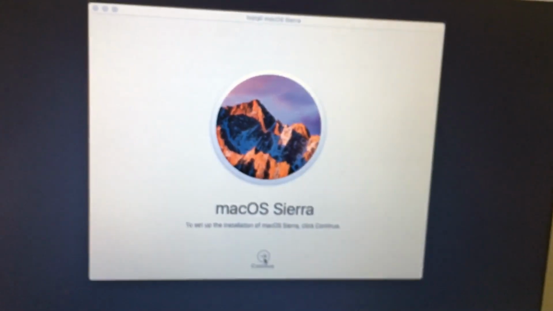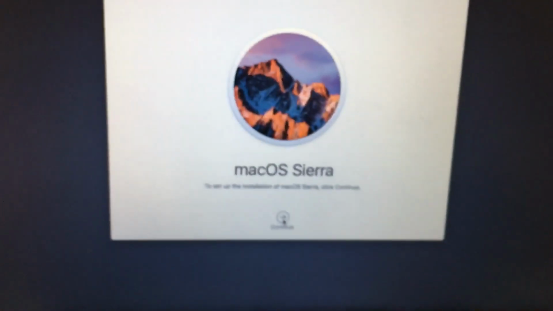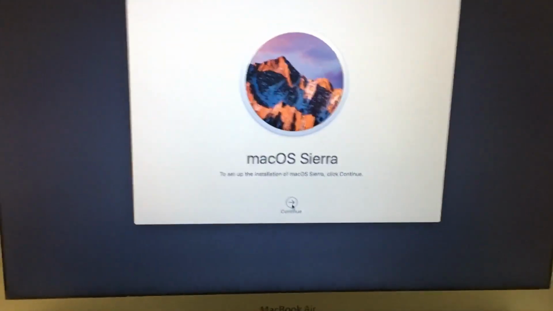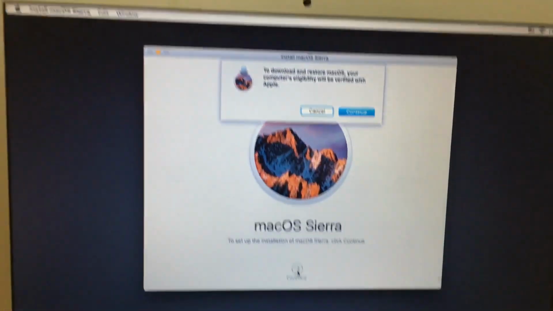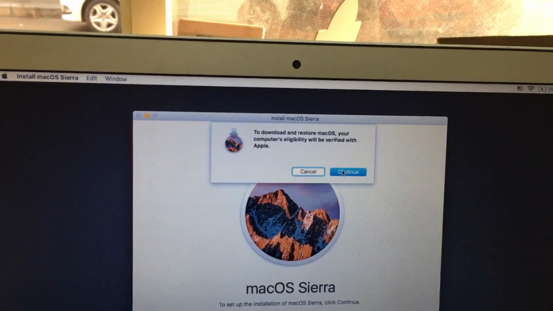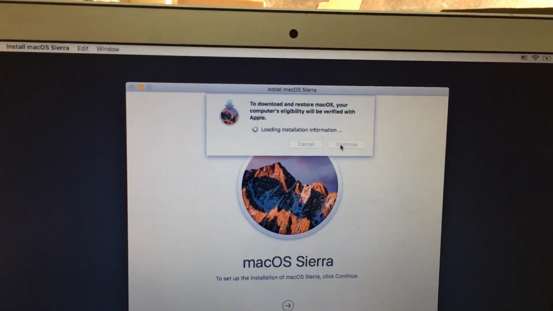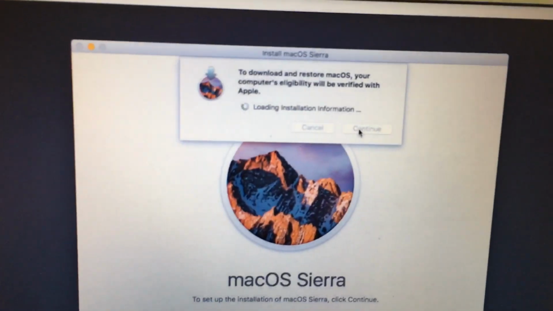Now we will try it once again. Now I click this continue button. It will ask to download and restore macOS. I select continue. Yes, now it's started.